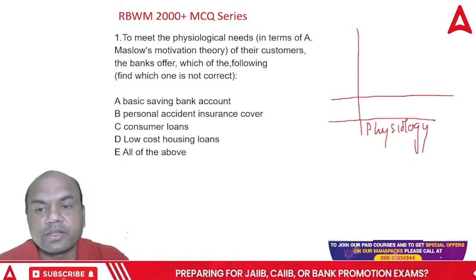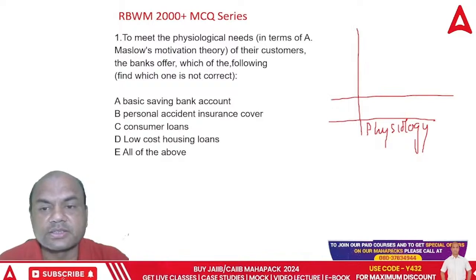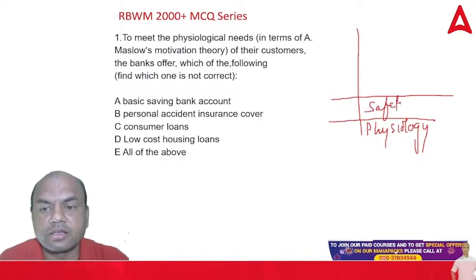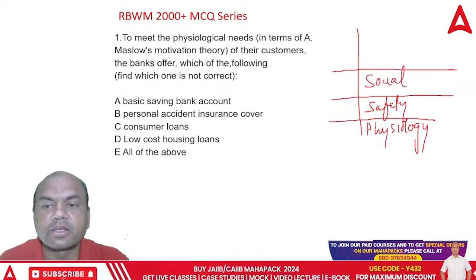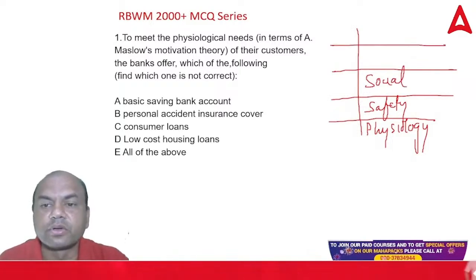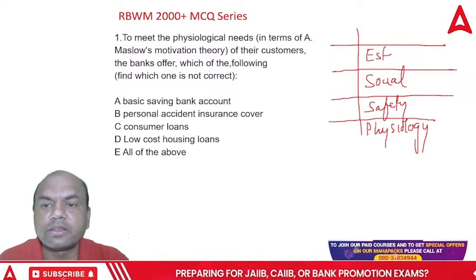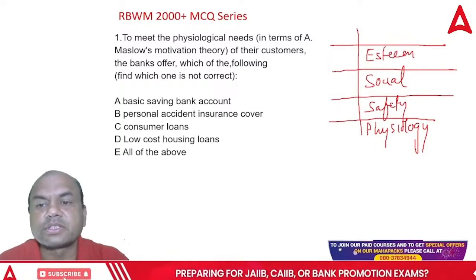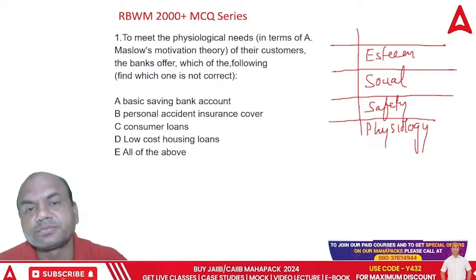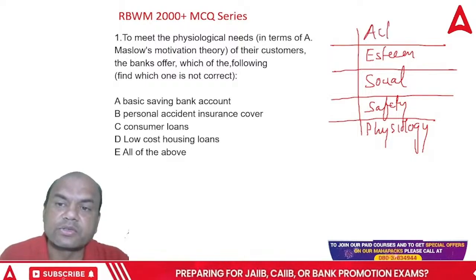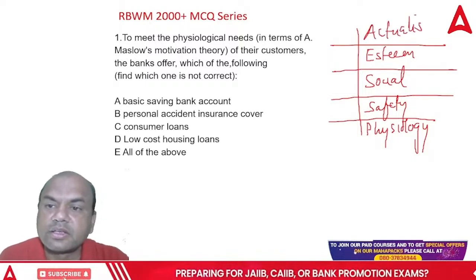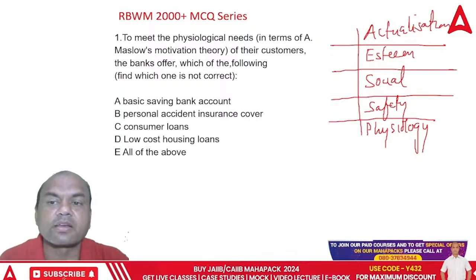After that, everyone, comment section. I've taken this earlier. Second one is correct, yes, safety. Correct. Third one, yes, belongingness, social, anything. Social or belongingness, one and the same thing. Fourth, esteem. And fifth one, which is the last stage of Maslow's hierarchy? Everyone, yes? Self-actualization, correct. This is the last stage of Maslow's hierarchy.